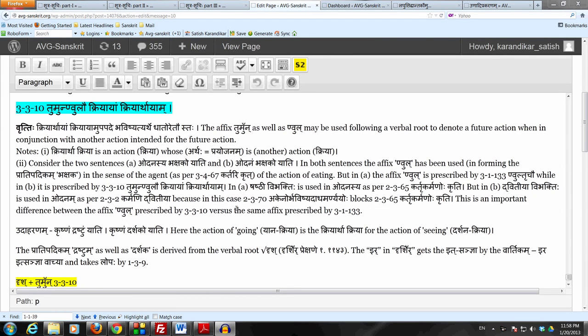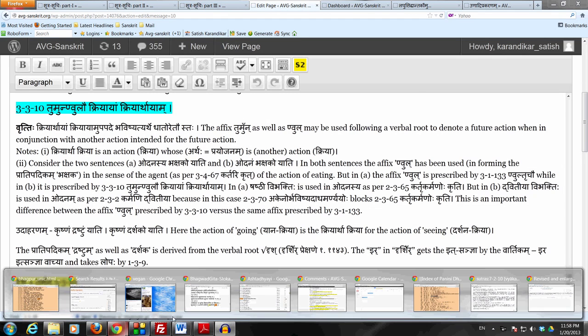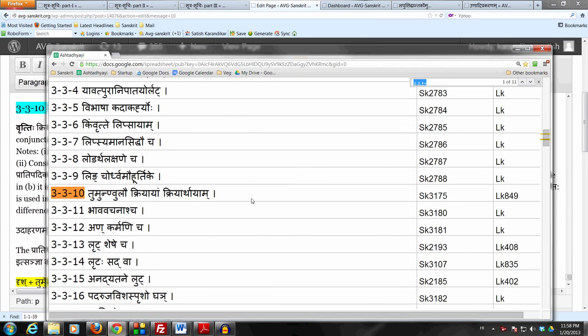Let us now turn our attention to a very important affix which is used in the language a lot. That affix is this affix tumun. The sutram that we are going to study now is 3.3.10. This sutram reads: tumun nulau kriyayam kriyarthayam.